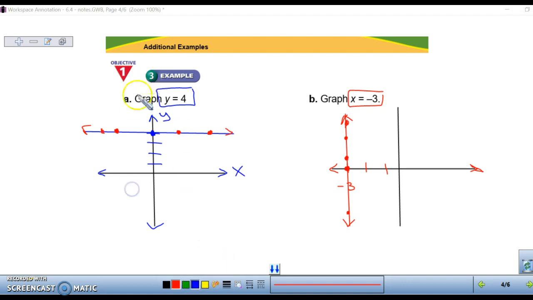A little tip to help you out: when we're graphing y equals, when you find y, our tick marks are going horizontal. So our line just follows those tick marks. It just extends from the tick mark. Same thing with x equals. Our tick marks go up and down, or vertical. So our line is going to extend from the tick marks. They go in the same direction.